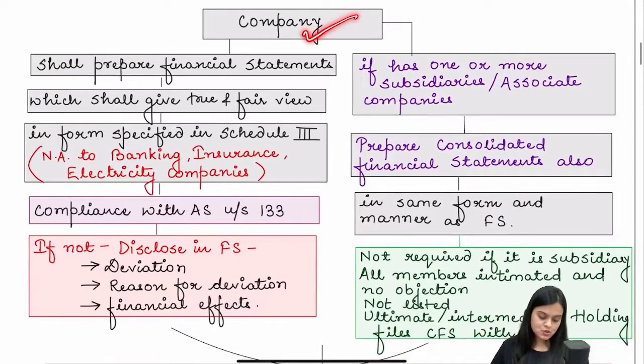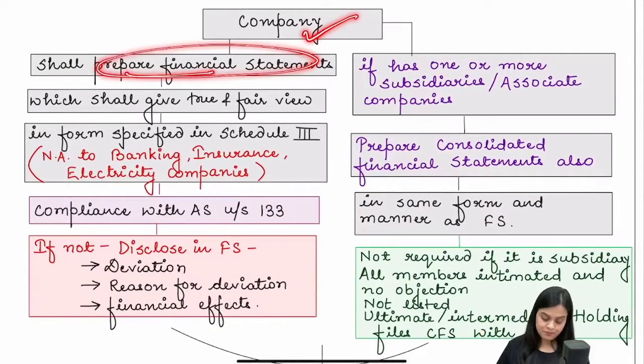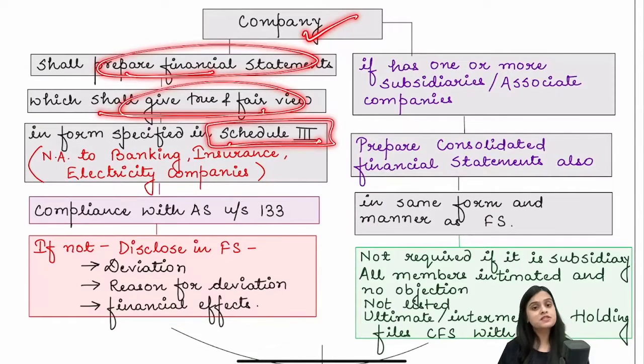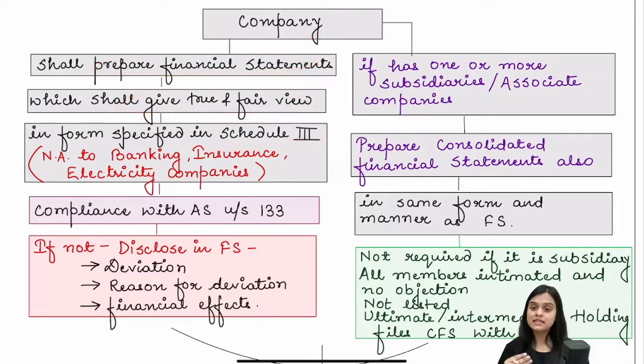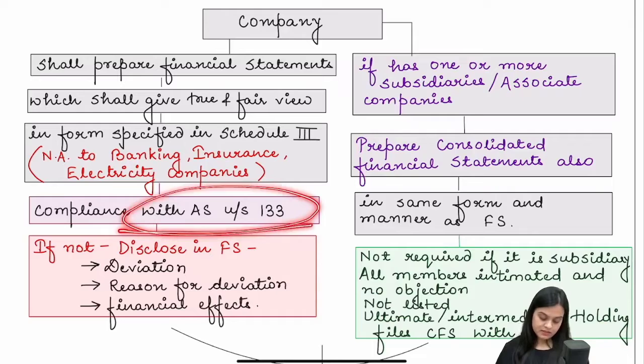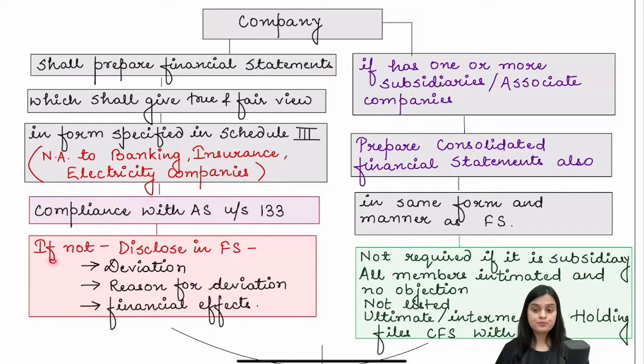So a company has to prepare financial statements which shall give a true and fair view. There is Schedule 3 which prescribes the format, but this format is not applicable to banking, insurance, and electricity companies, as they have their different formats of reporting. You have to comply with all the accounting standards. In case there is any deviation, it must be disclosed. Why there is a deviation must also be disclosed, and what is the effect of this deviation must also be disclosed.